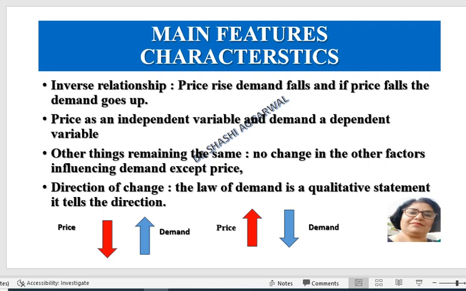So we are measuring the change only due to the price of that commodity. The law of demand is a qualitative statement. It only tells us the direction. If the price goes downward, demand goes upward. If the price goes upward, the demand goes downward. It only tells us the direction.